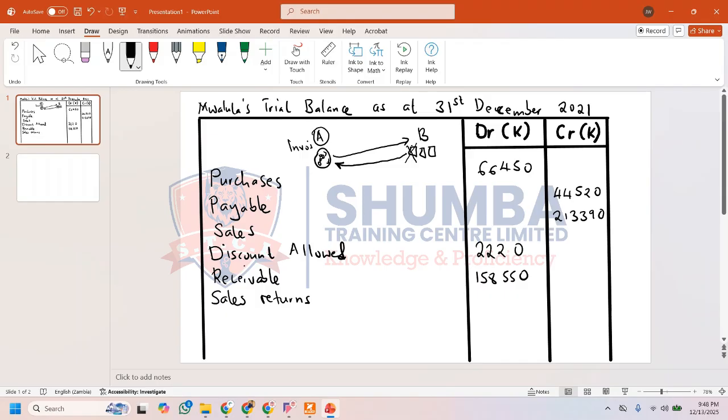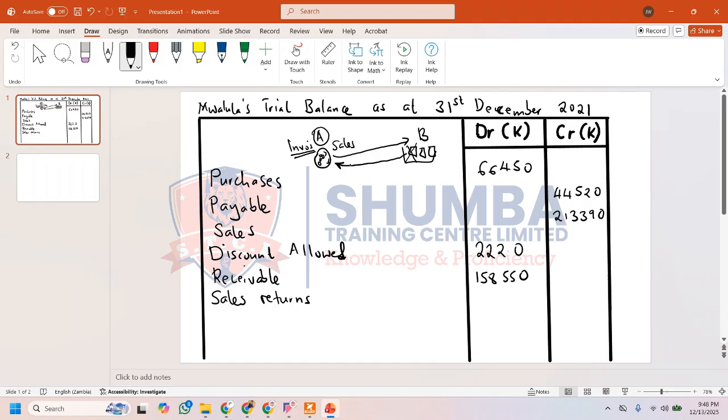Now when B returns this box, A is going to make a sales return entry in his books to reduce the sales that were recorded on these three boxes.